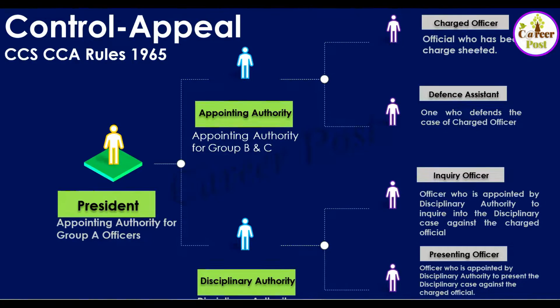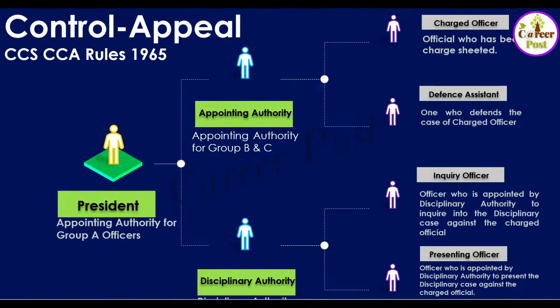And one more thing you have to remember here is about Article 311. Under Article 311, dismissal, removal or reduction in rank of persons employed in civil capacities under the union or a state, it deals with that aspect, and no person who is a member of a civil service of the union or an all India service or a civil service of a state or holds a civil post under the union or a state shall be dismissed or removed by an authority subordinate to that by which he was appointed.